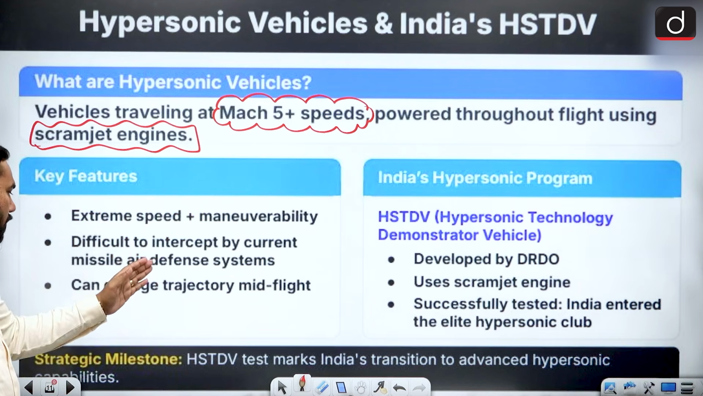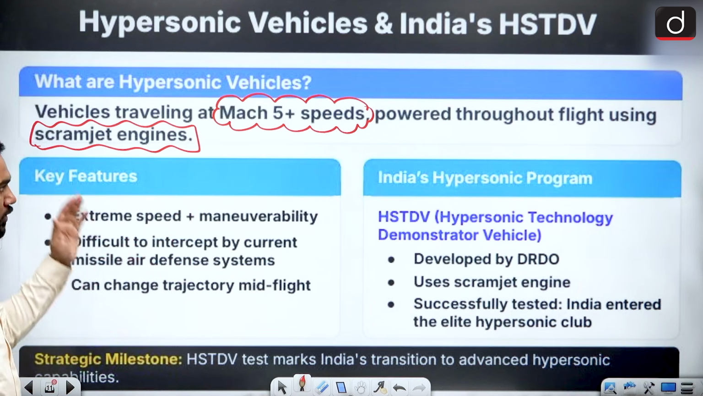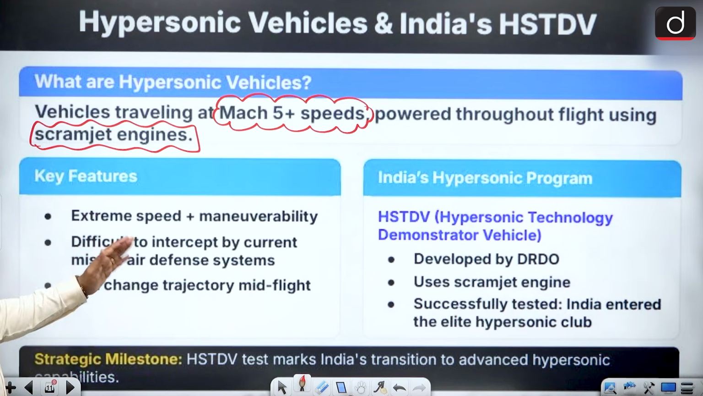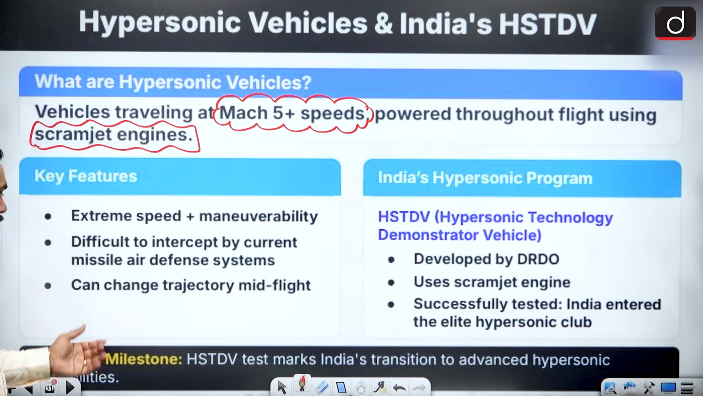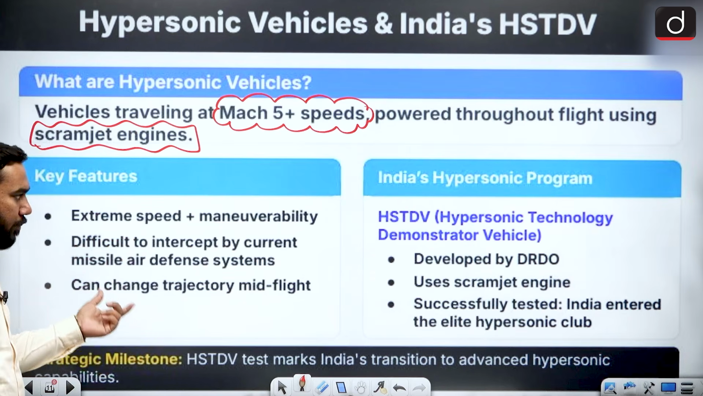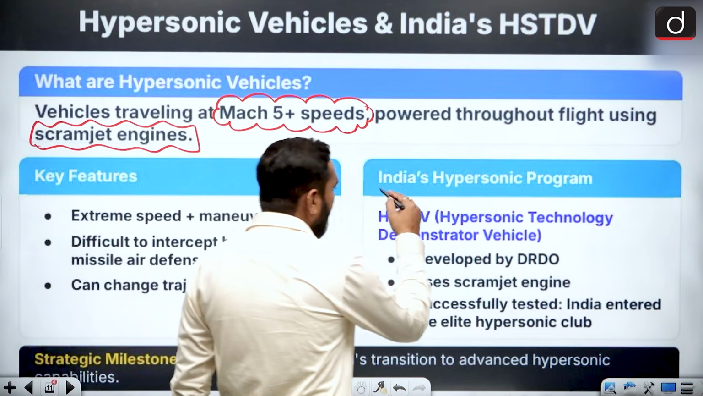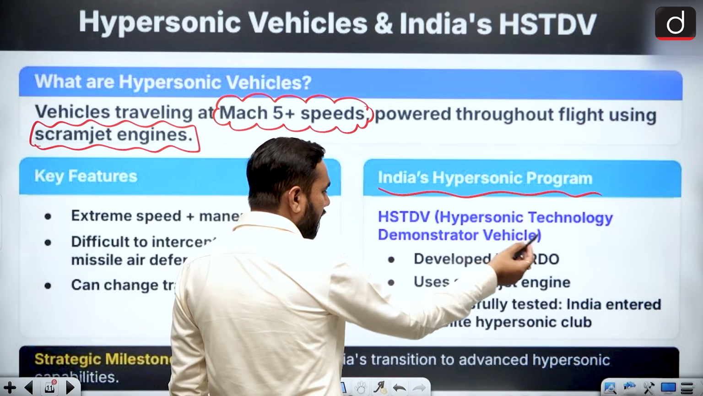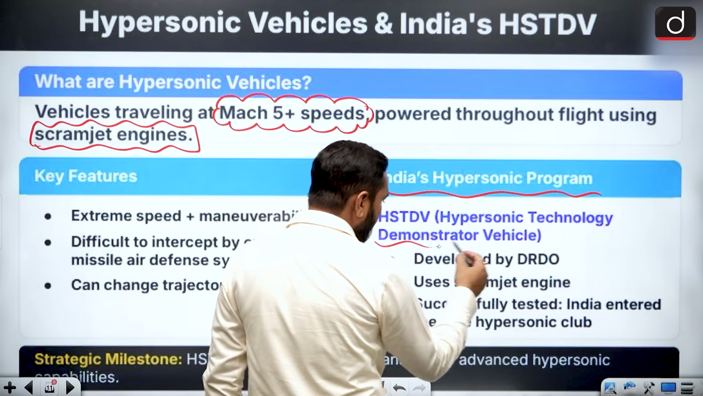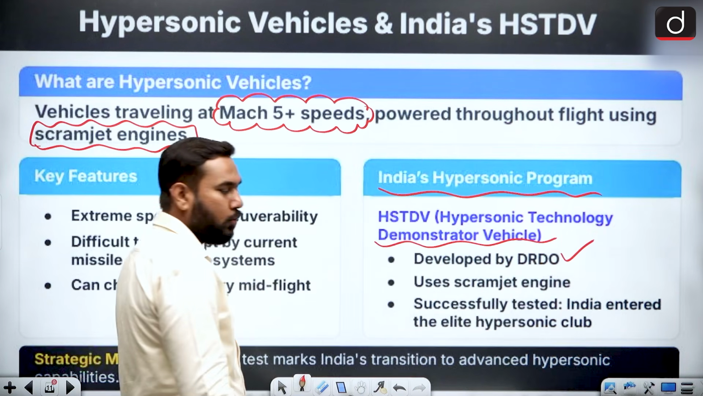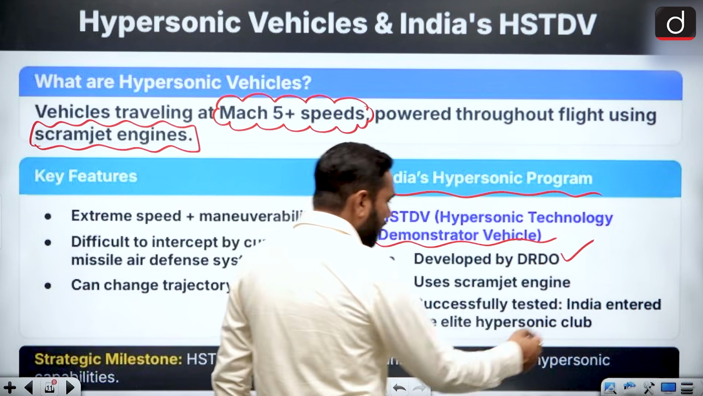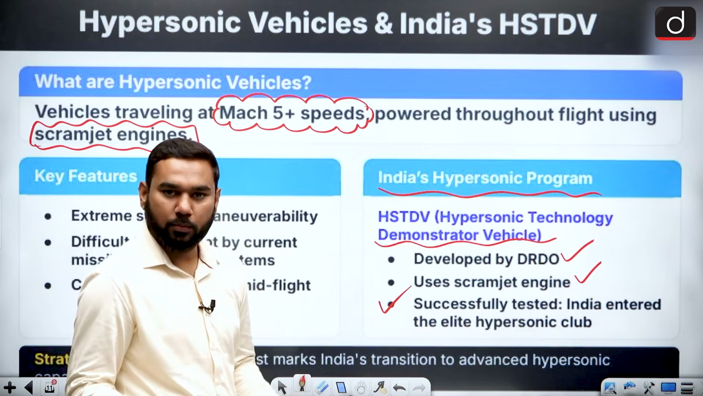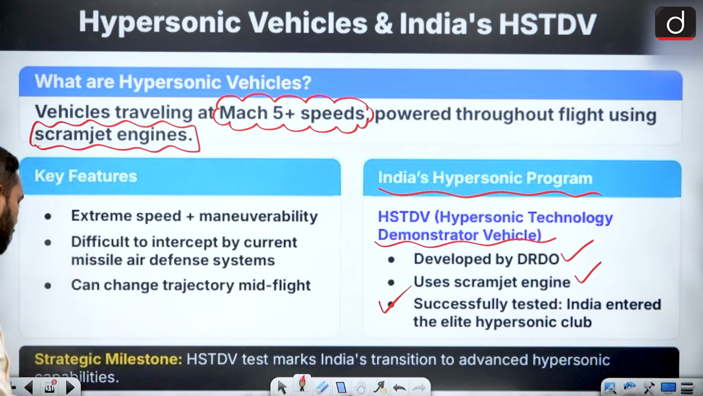It is difficult to intercept by current missile air defense systems because the speed is too high, and by the speed you can basically glitch the air defense system. So it can change the trajectory along the path. And there is India's hypersonic program, known as HSTDV, Hypersonic Technology Demonstrator Vehicle, that we want to develop, and this is being developed by DRDO. We are using a scramjet engine for it, and India successfully tested its hypersonic missile system. So we have entered the club.